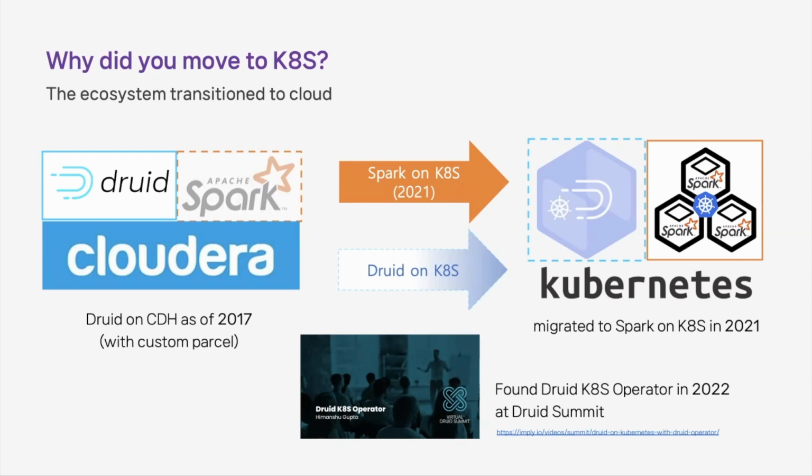The migration of Spark processing to Kubernetes using Spark operator was made as a trial. It was successful and positive. So we decided on the migration with the assistance of Druid operator.